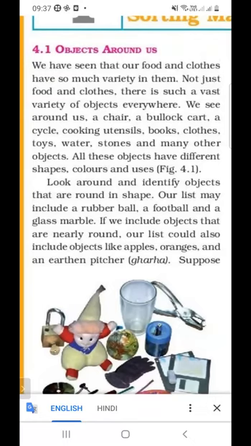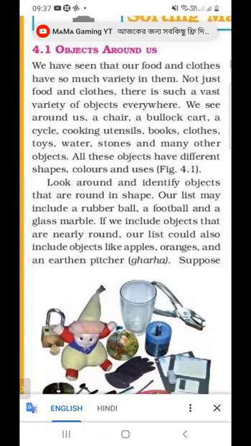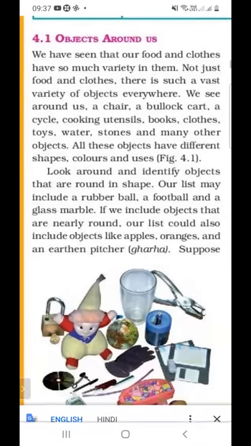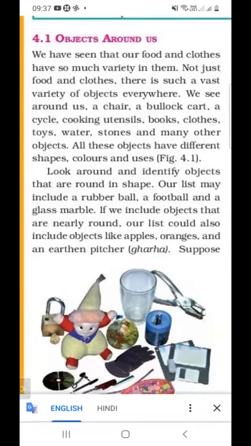So we have to identify objects that are round in shape. Which objects are round in shape? First is rubber ball, football, and glass marble. These are round in shape. And if we include objects that are nearly round, these are apples, oranges, and earthen pitcher.